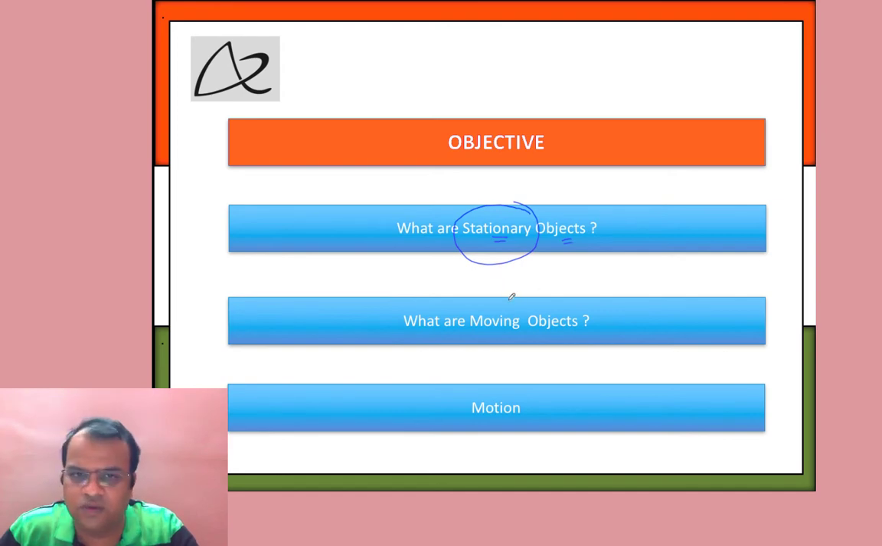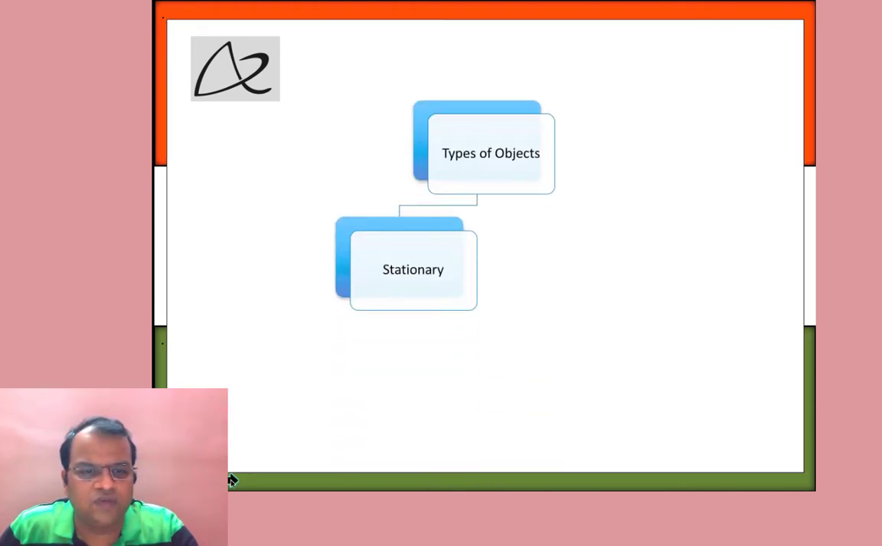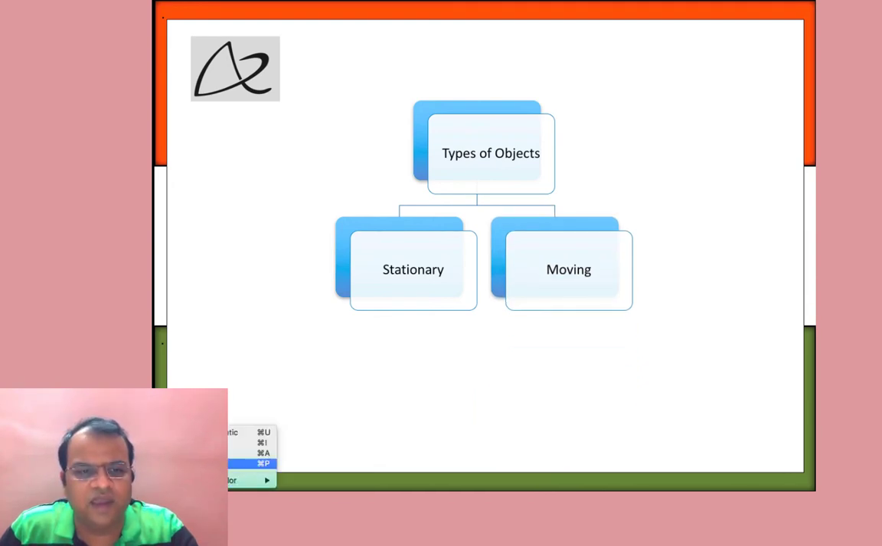Stationary object क्या होते हैं? Once you know what is a stationary object, the next question is what are moving objects. Of course, ये दोनों एक दूसरे के opposite हैं, they are opposite to each other. And then the next one is when is a body said to be in motion. So there are two types of objects which are there basically: stationary object and moving objects.